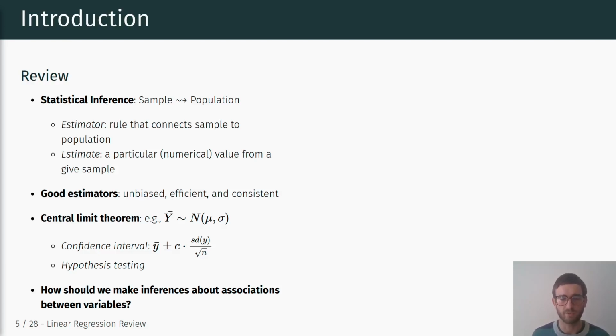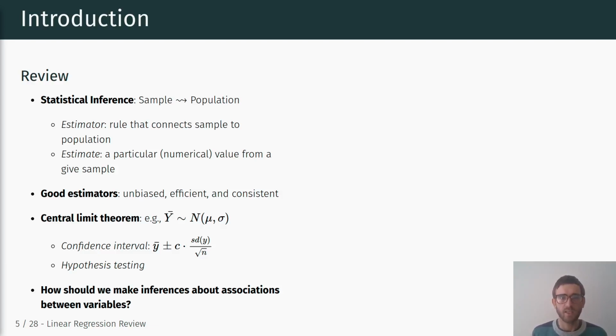Okay, and based on that central limit theorem, we talked about deriving test statistics, how we can do hypothesis testing, how we can compute confidence intervals based on this idea of repeated sampling. If we repeated our sampling procedure again and again and again, and our estimator is based on, for example, an average, which is a sum of independent observations, then the central limit theorem applies, and we can derive our test statistics and quantify the uncertainty around our estimates.